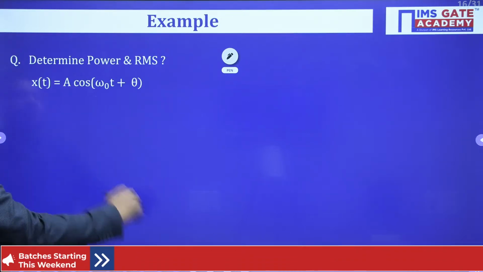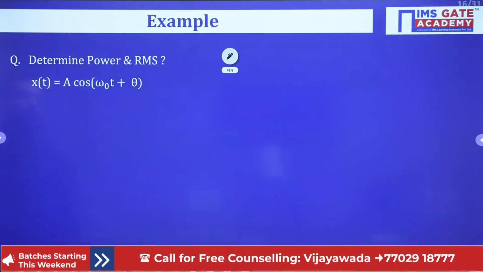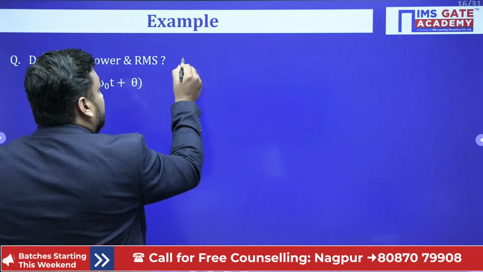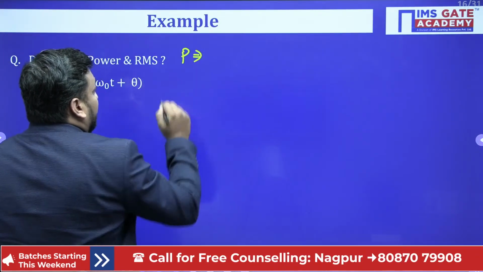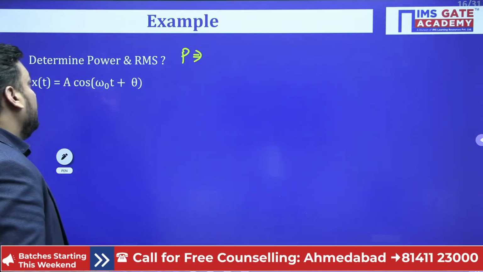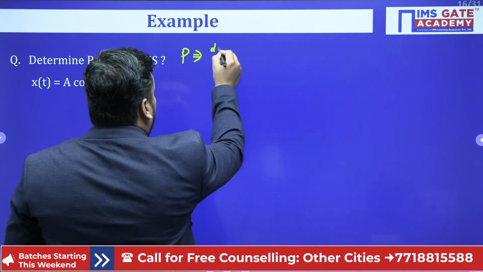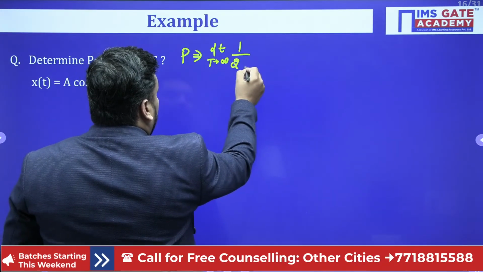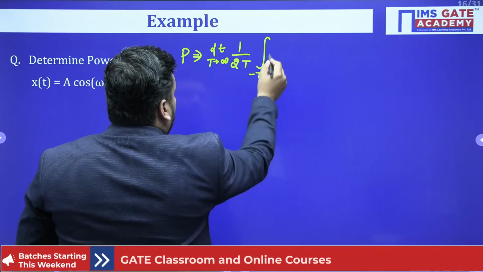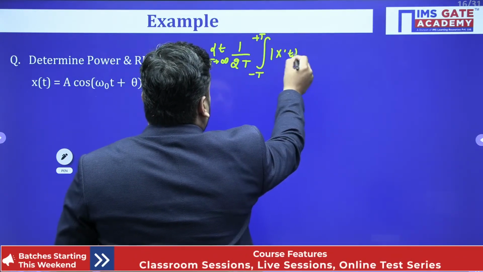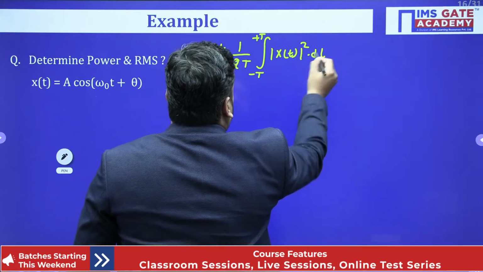So determine the power and RMS of A cos(omega 0 t plus theta). First of all, we'll go for the conventional approach, and after that we'll write the short trick also for future questions. So here is the power calculation. The formula is limit capital T tends to infinity, 1 upon 2T, integral from minus T to plus T, mod of x of t whole square dt.